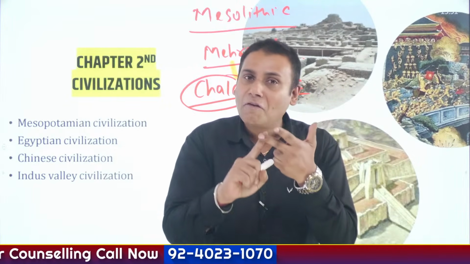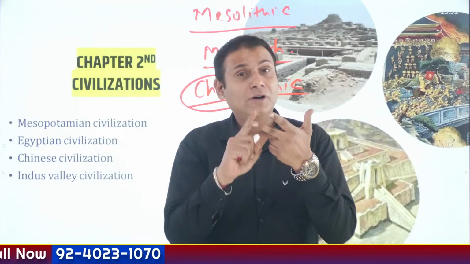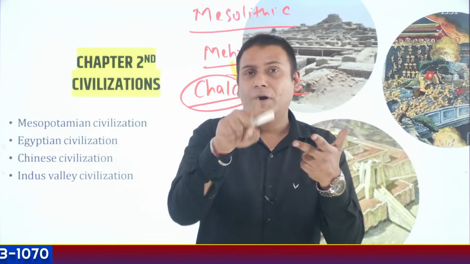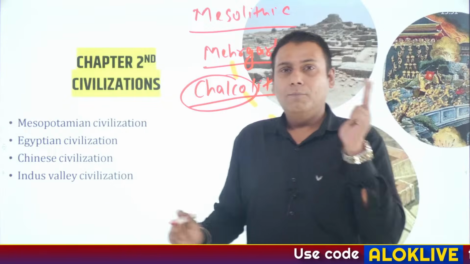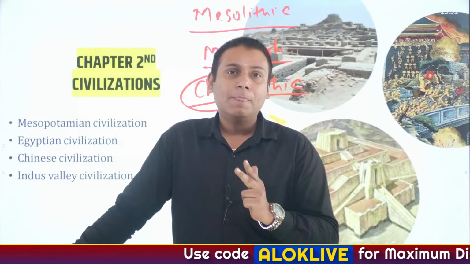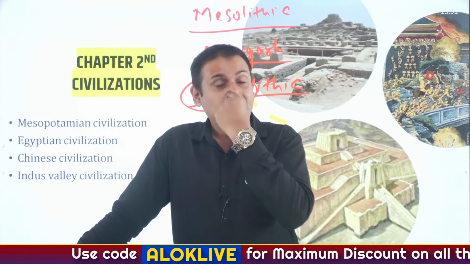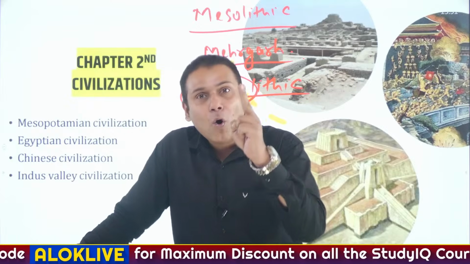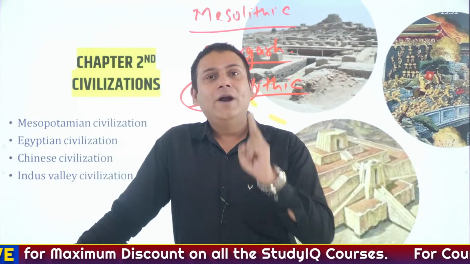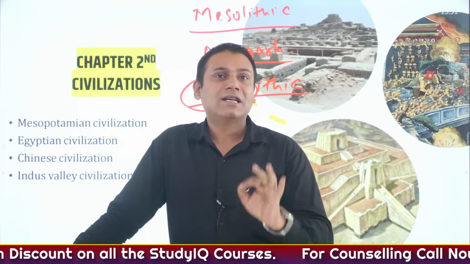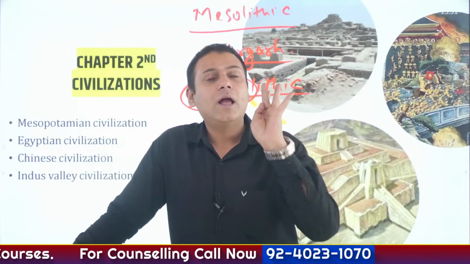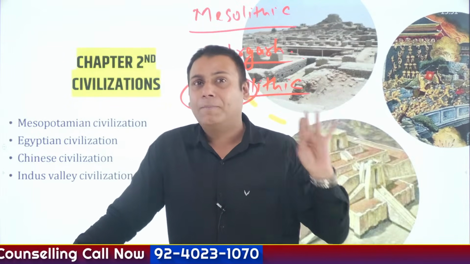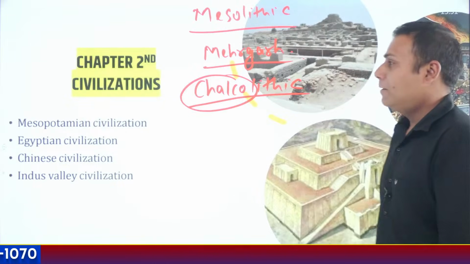Important sites of Indus Valley civilization, another important aspect, because last year in Prelims 2025, there was a question that a nude bronze image of a nude dancing girl was found at which site? So it was found at the site of Mohenjodaro. So in today's session, we are going to discuss the town planning. We are going to discuss the important Indus Valley civilization sites. Is that clear? Let's move faster.